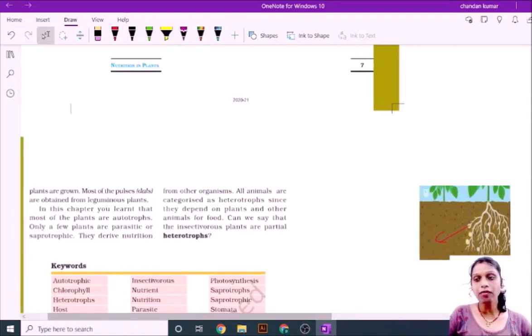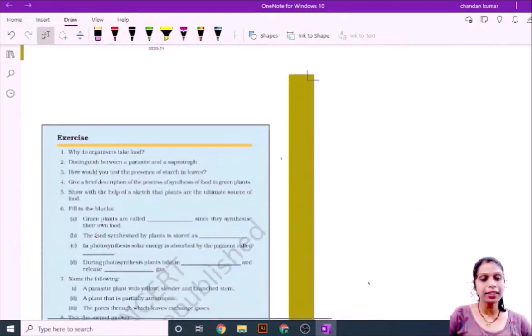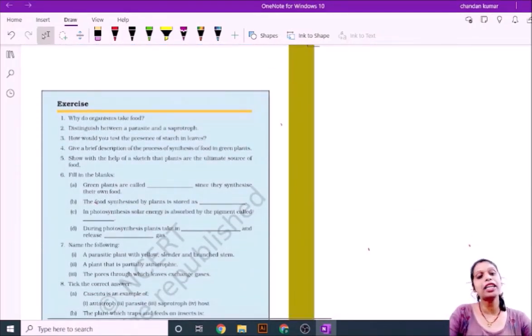Our first question is written here: why do organisms take food? Without food we can't stay alive, because food gives energy for the functioning of our body.